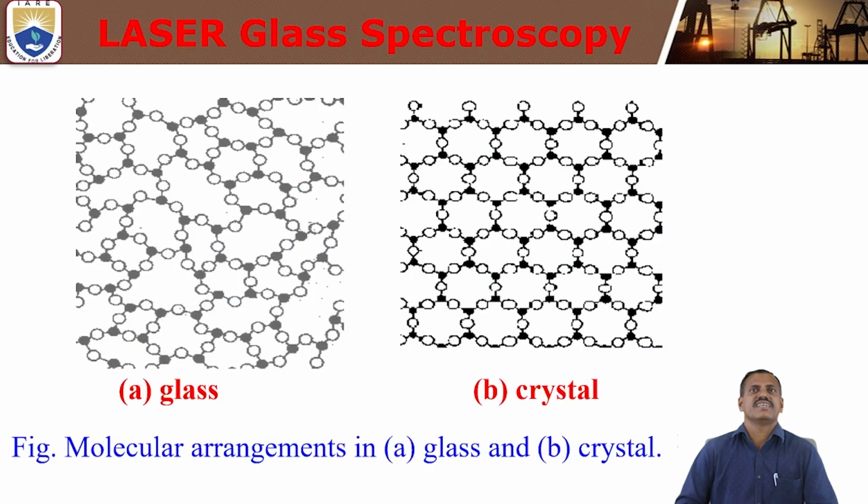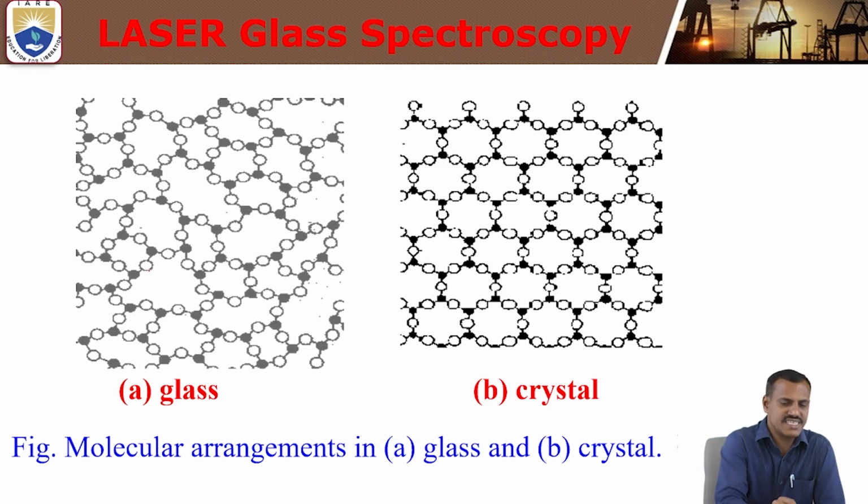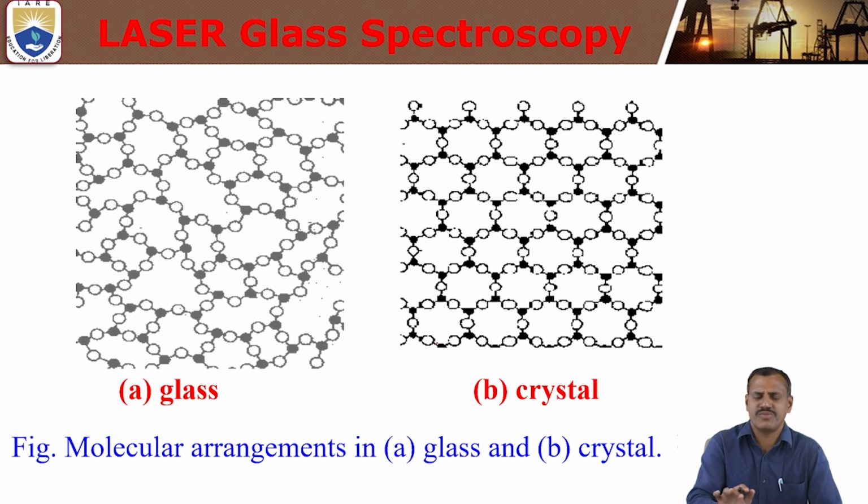So this is the pictorial representation of the glass material and crystals, showing the molecular arrangement of atoms in the glass as well as the crystal. First, A, glass. See the structure here, it is randomly arranged. It's not uniform. If you see the crystal picture, the distance or space between each and every atom is very uniform, a systematic arrangement of atoms or ions. That is why the crystal has both long range and short range order.